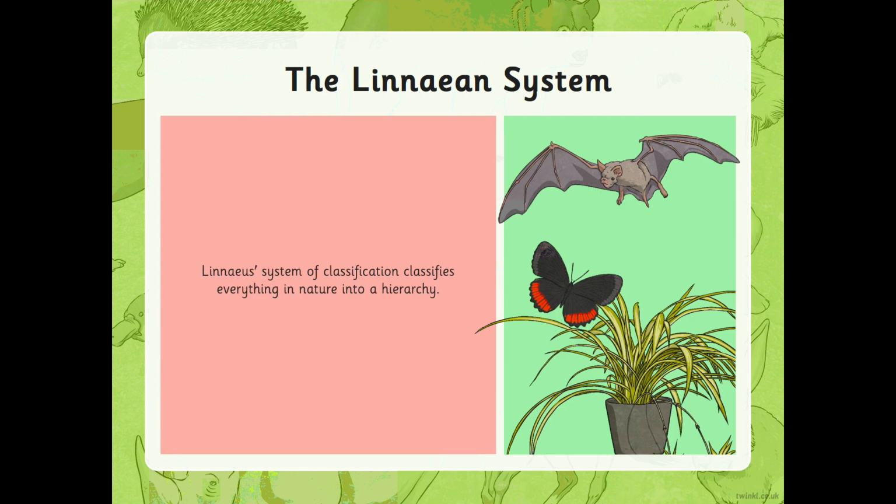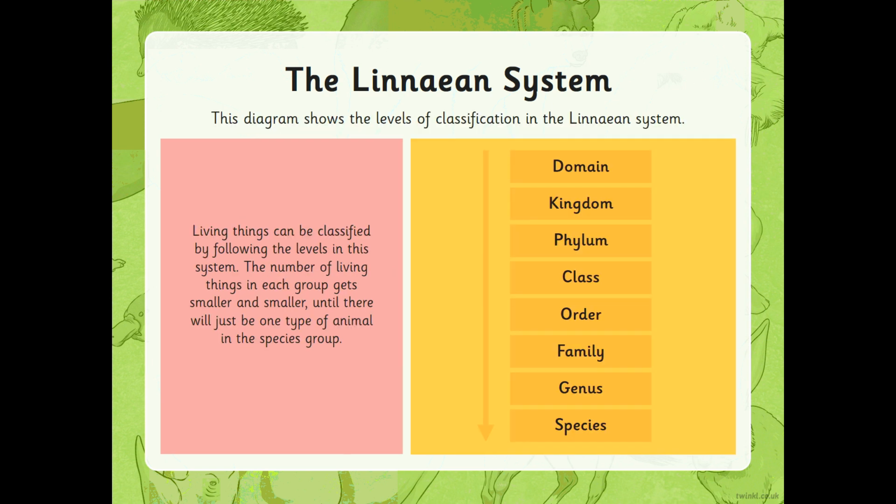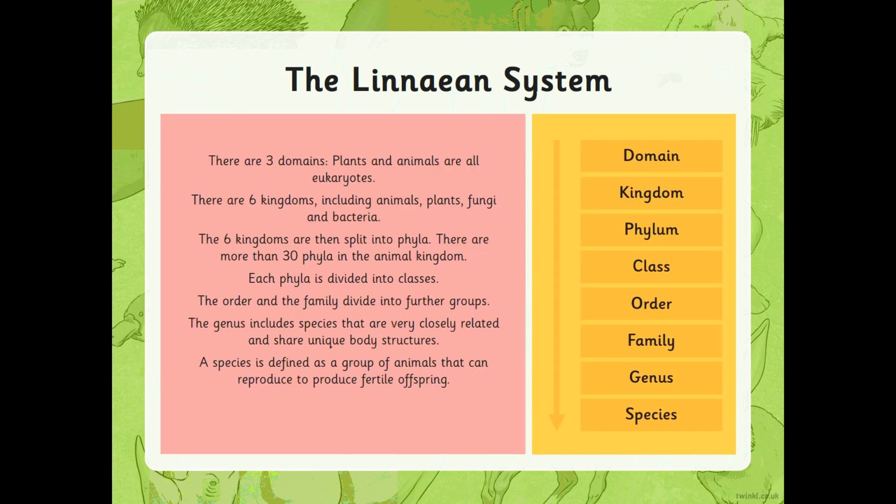Linnaeus' system of classification is called the Linnaean System. Okay, and it just groups all living things, so all things in nature, into a hierarchy. And this is where it gets a little bit more complicated then. So all the living things that there are in our world are separated into 3 domains.